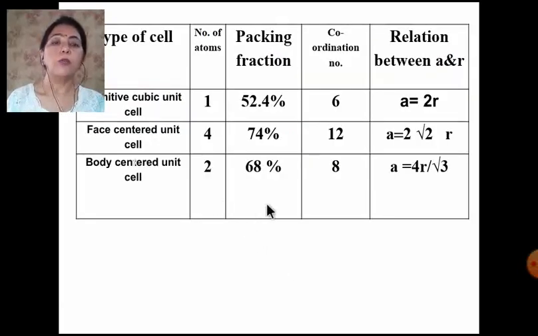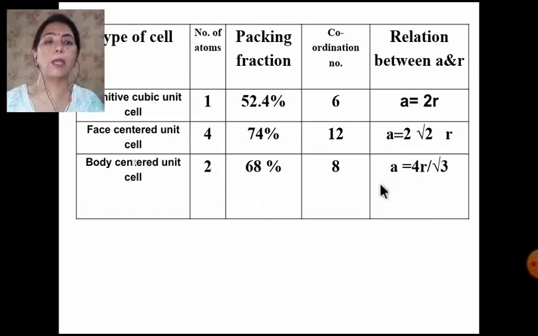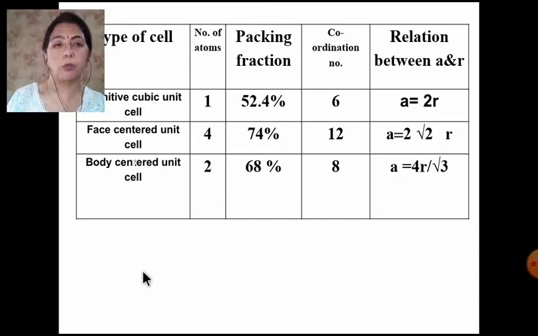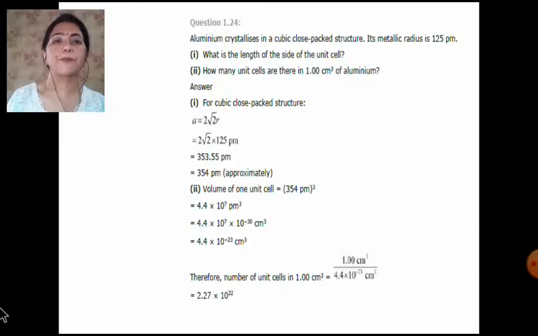Now this is the table which I have shared earlier in the second video. I have taken this slide again because there is a relationship between a, the edge length, and r, the radius. It is for the primitive unit cell, face centered and the body centered, and there I told you that you have to remember this relationship between a and r. Now let me take one question and explain where you need this.